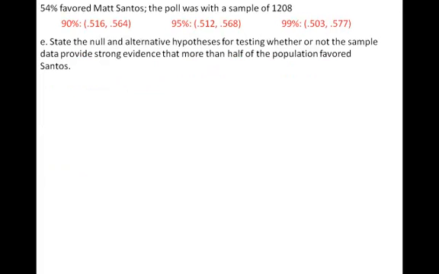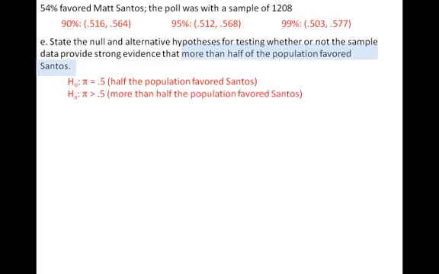Question E asks you to state null and alternative hypotheses for testing whether or not the sample data provides strong evidence that more than half of the population favored Santos. So our null hypothesis would be that it is just half the population, or pi equals 0.5, and the alternative hypothesis would be that more than half the population, or pi greater than 0.5, were favoring Santos.